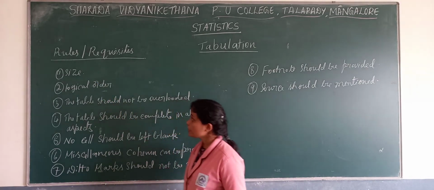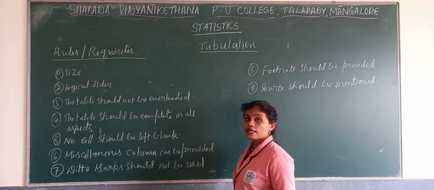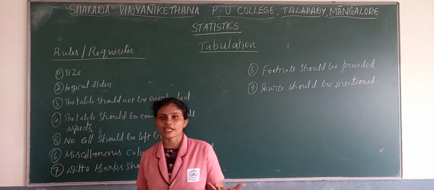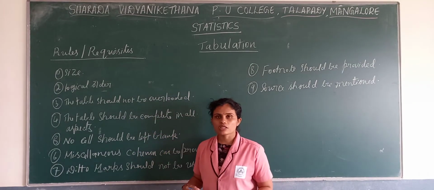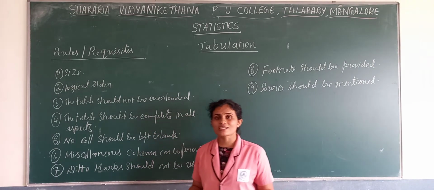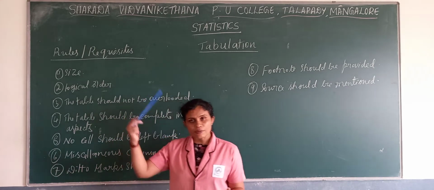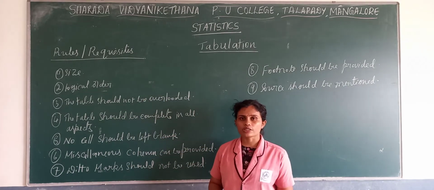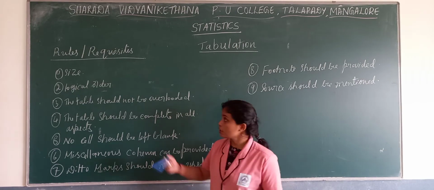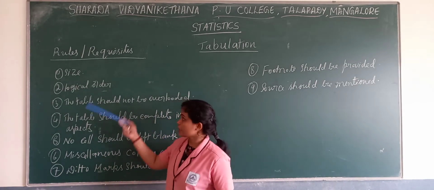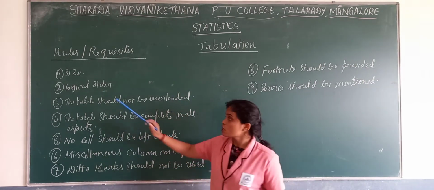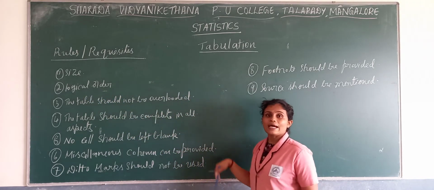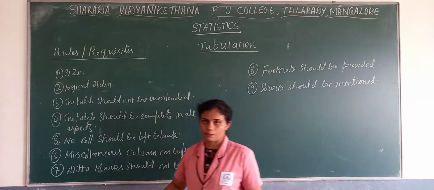That is the first one. Then, logical order. The headings, the stubs or captions, we need to arrange in a logical order. Logical order means it might be numerical, chronological, or geographical order. Any one of the orders it should follow. So there must be a logical arrangement of stubs and captions.